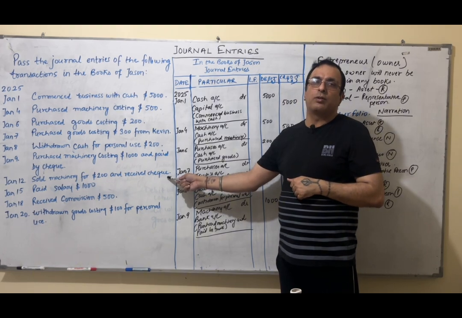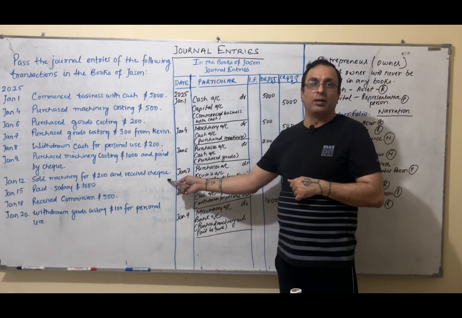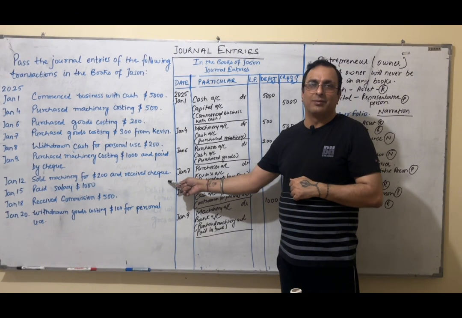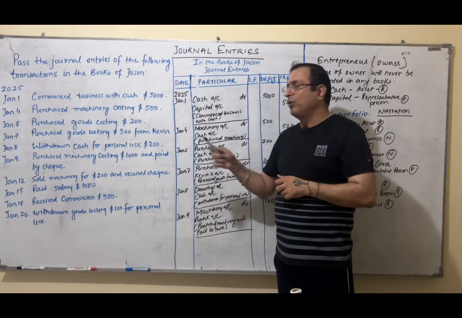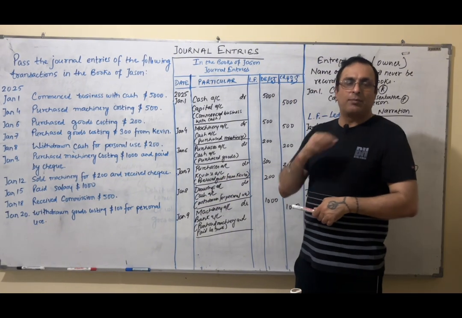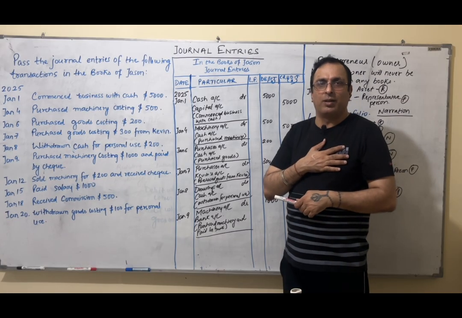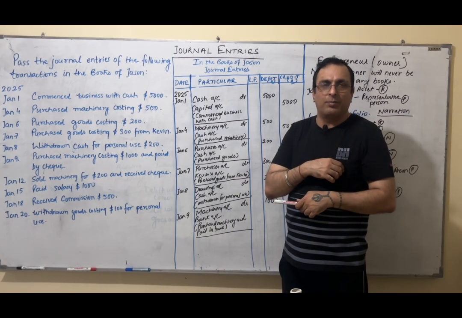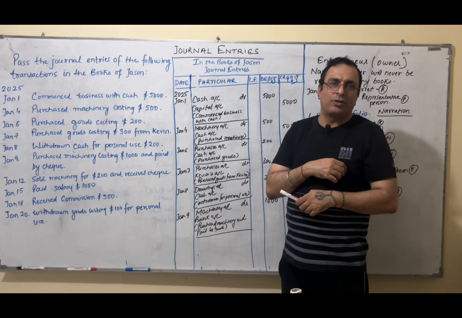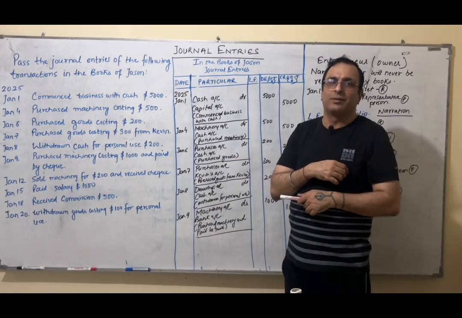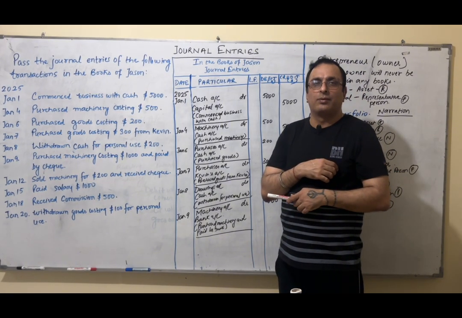When money is not received by bank, how can we use bank? Make sense? So what do we use? Cash, because till it is in my pocket, I still hold the check with me. It's not in the bank. Until I pay the check into bank, how can I use bank? Right? I will use cash.